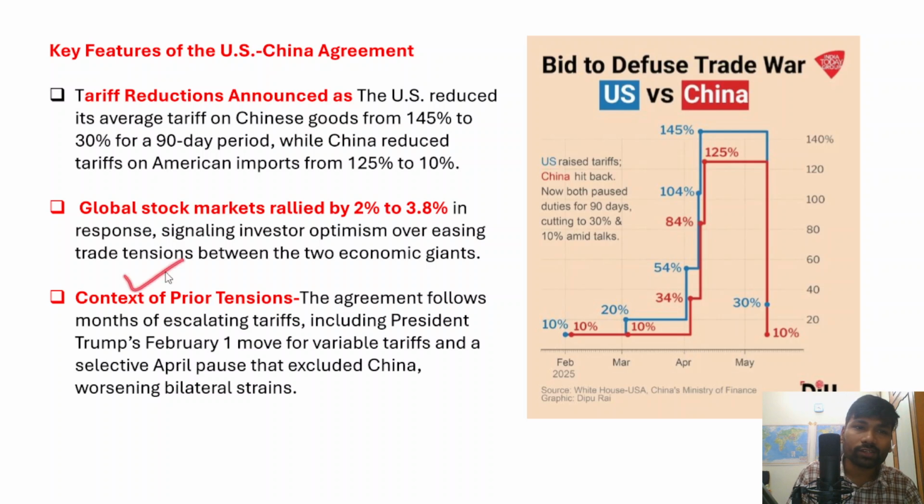So what was the context of this trade war prior to this, right? If you look into the context of the trade war between US and China, the agreement was followed by months of escalating tariffs, and we would also call it a trade war or reciprocal tariffs on each other. This included President Trump's February 1st move for variable tariffs and a selective April pause that excluded China, and that further worsened the bilateral strains, right?